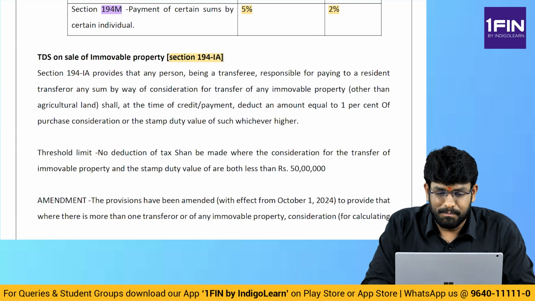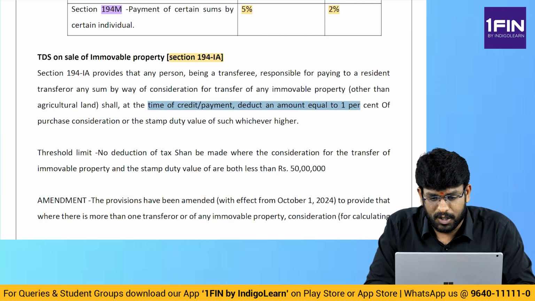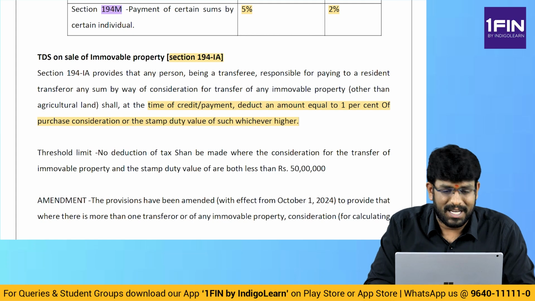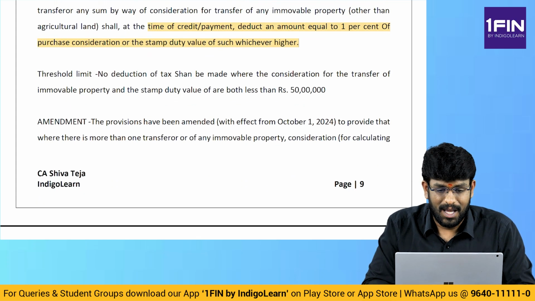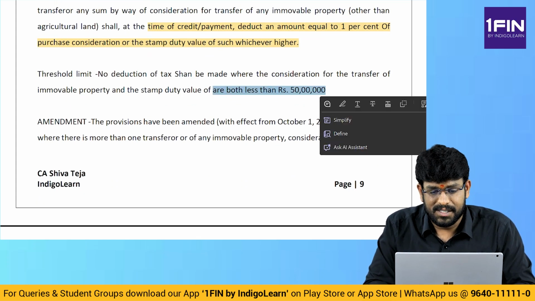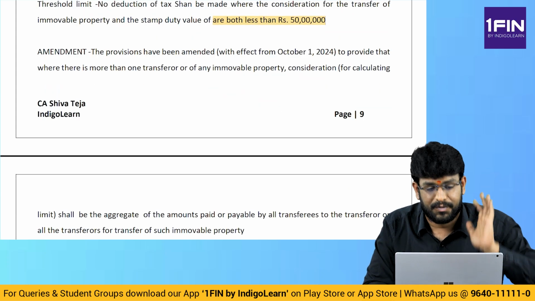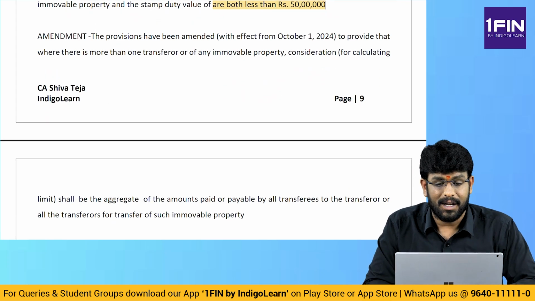194IA provides that 1% TDS is to be done at the time of payment or credit, whichever is earlier, and 1% is on purchase consideration or stamp duty value, whichever is higher. And no deduction is made if the consideration for transfer and the stamp duty value both are less than 50 lakhs. Now what is the amendment?